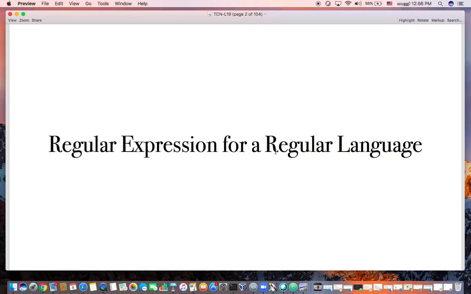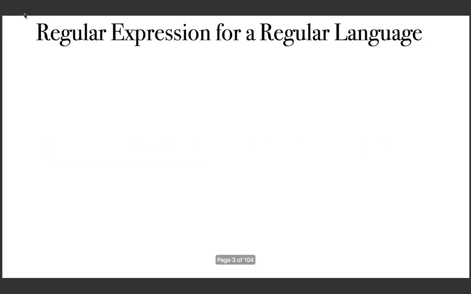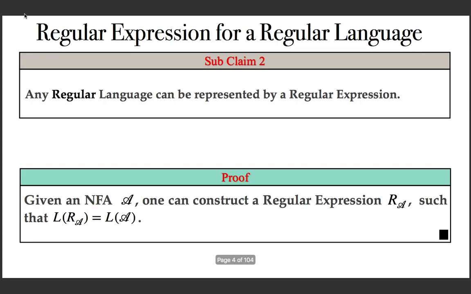In the last class, we proved that for every regular expression, there exists an NFA with epsilon transitions accepting the same language. And in this lecture, we are going to prove that for every regular language, there exists a regular expression. So, regular expressions for a regular language. We need to prove that for every regular language, there exists a regular expression.